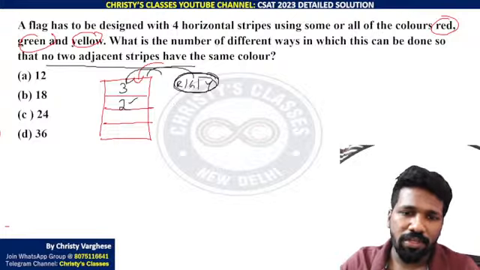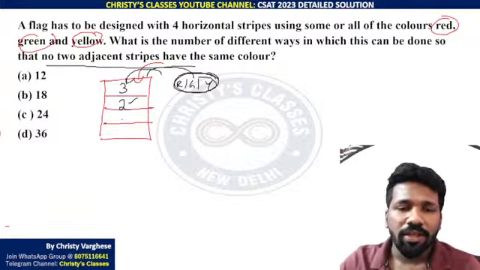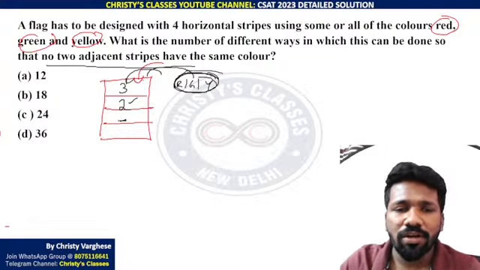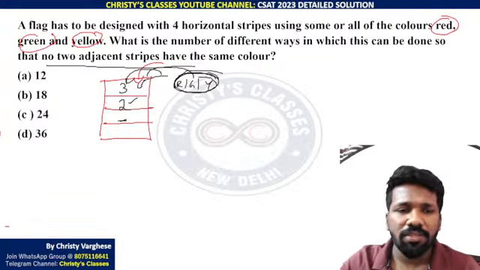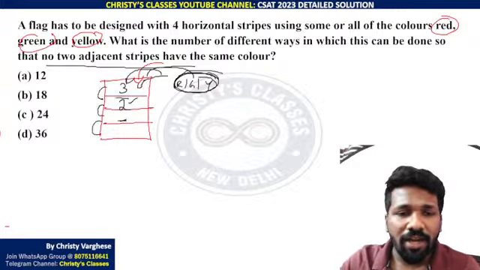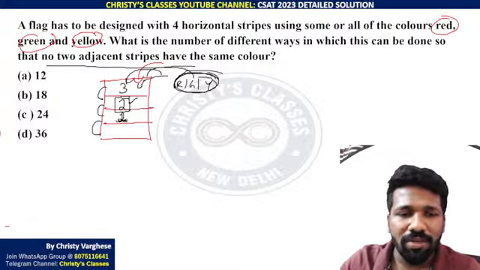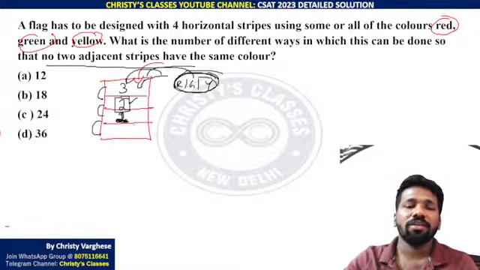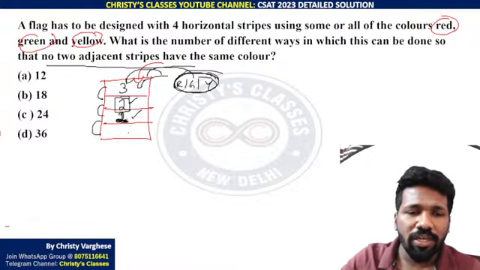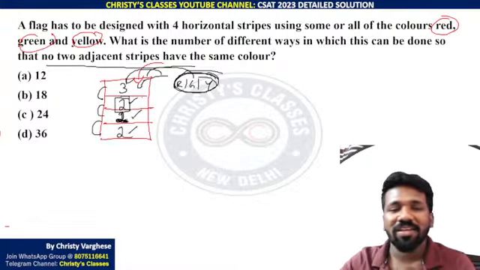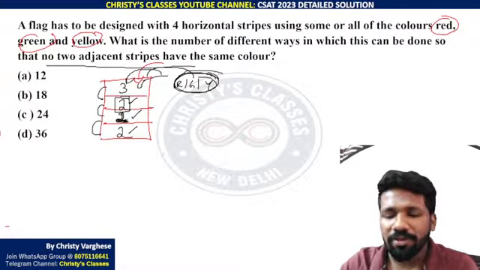Maybe if red is used here, then green and yellow. If yellow is used, green and red. Adjacent means this and this are adjacent, this and this are adjacent, this and this are adjacent. The color used here cannot be repeated here. So that means 2 colors remain among red, green, yellow. Now the color used here cannot be used here, so 2 colors remain here. Now the fundamental principle of counting again.